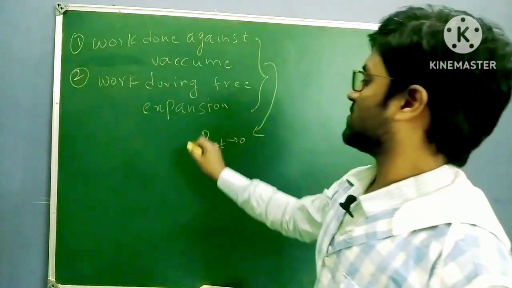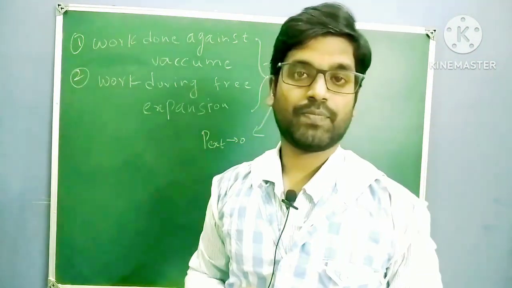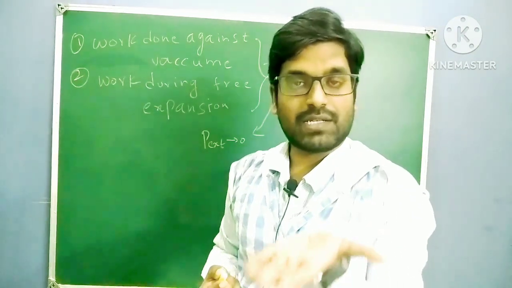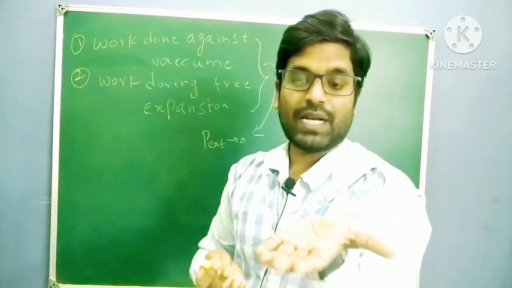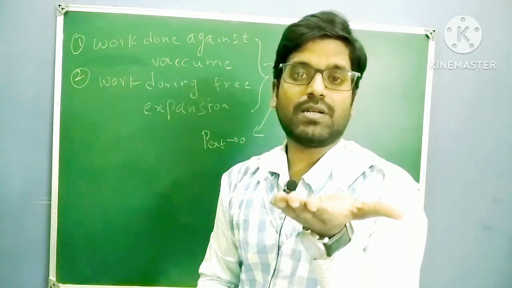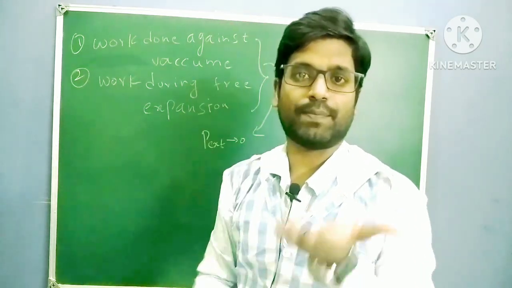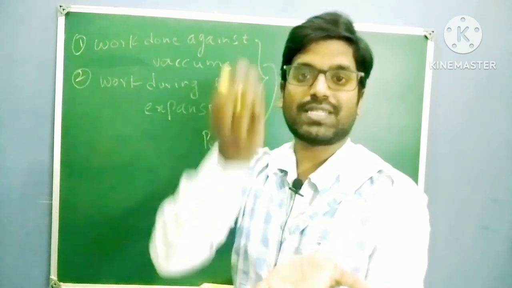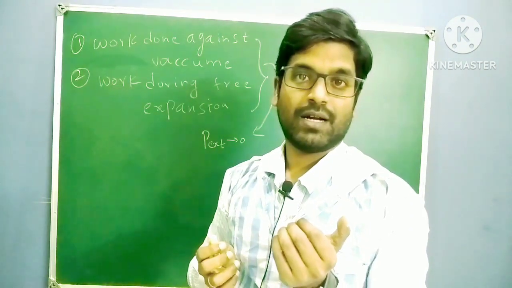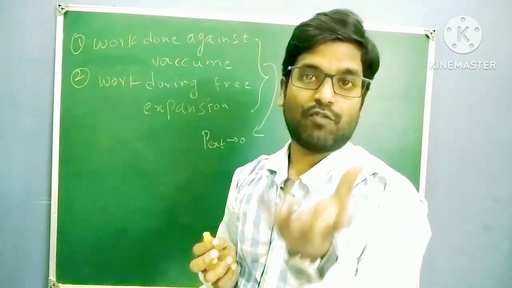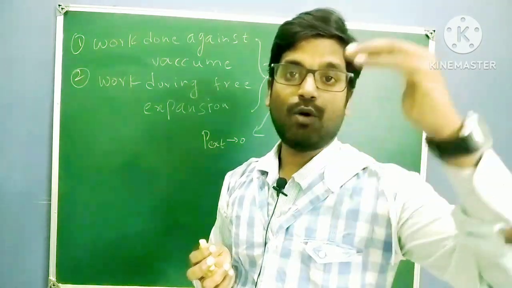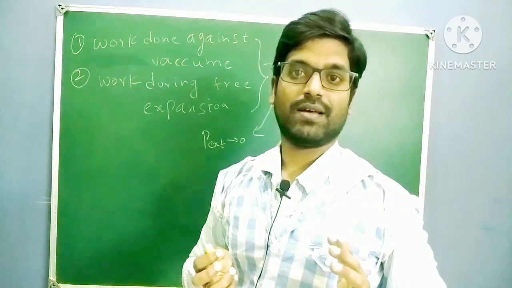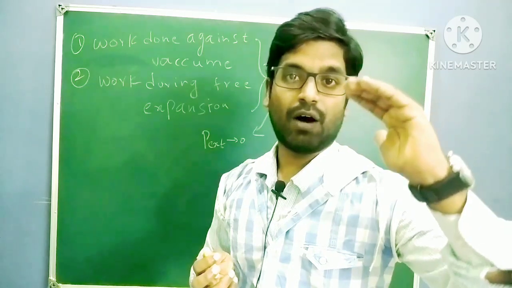Whenever external pressure tends to 0, what happens? From the inside, pressure of the gas is there, so the piston moves upward with a very high speed. But to stop that movement of the piston, there is no pressure from the outer side.